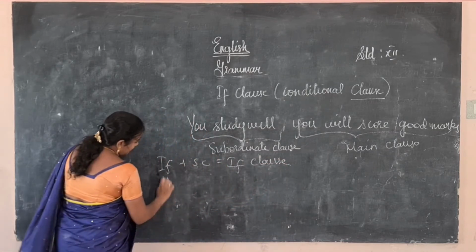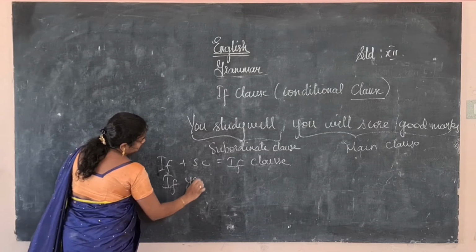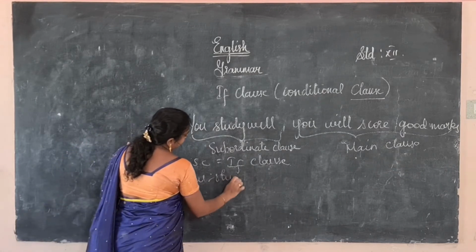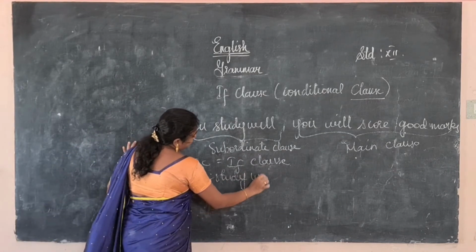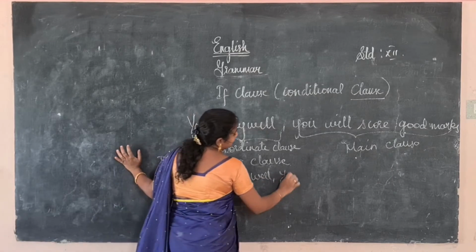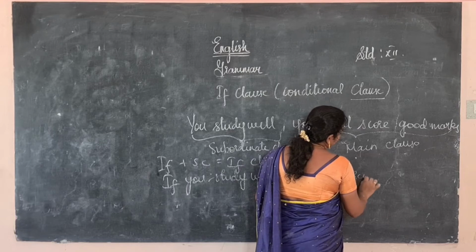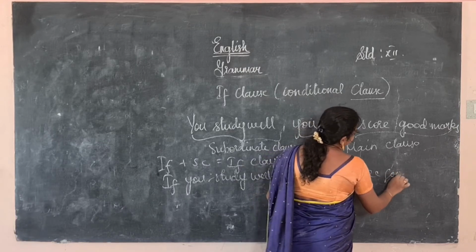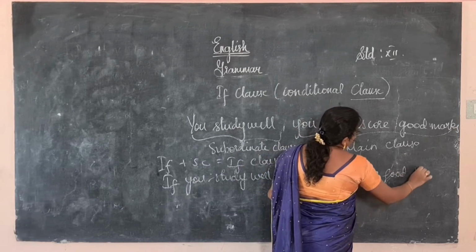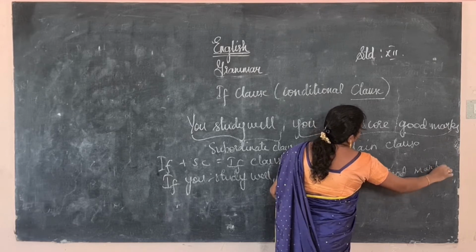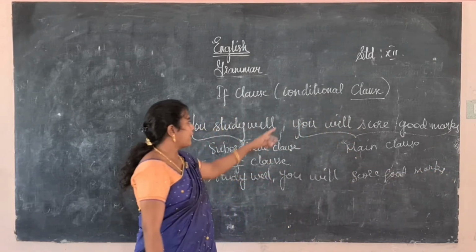For example, if you study well, you will score good marks. So the first thing you have to know is the clause.